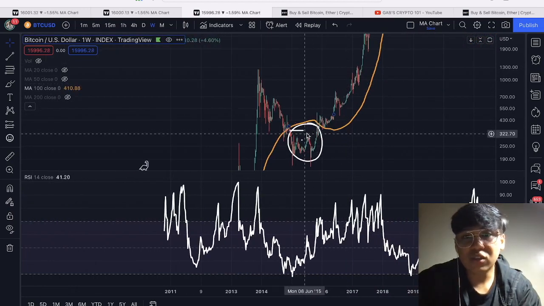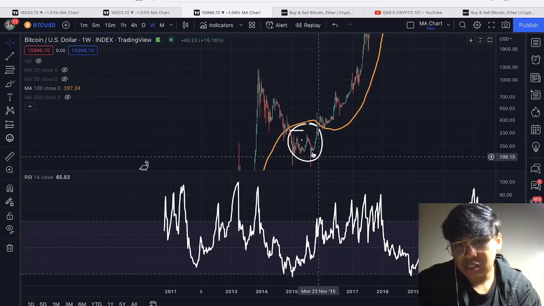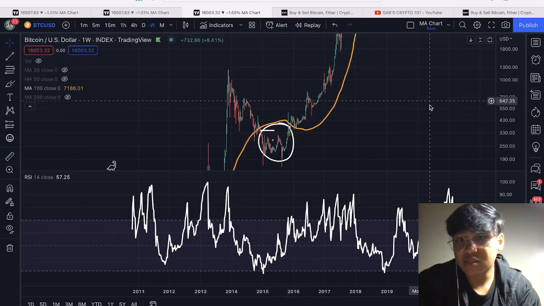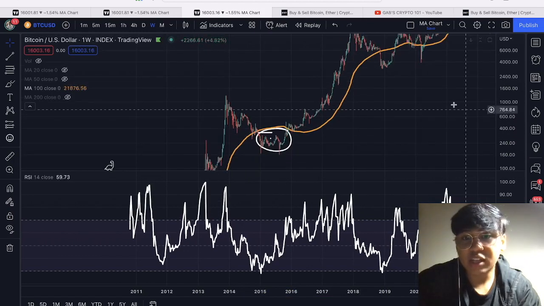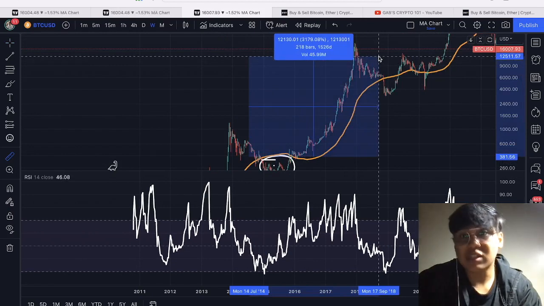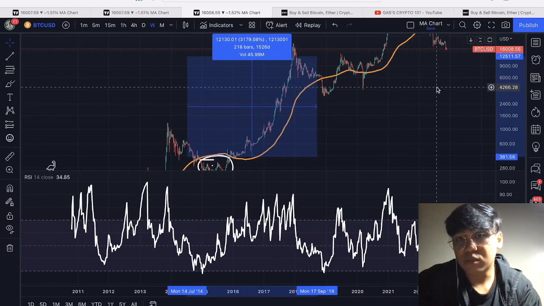So, I know, even though nag-decline siya even further, let's say 44% lower pa, as you can see, in the long run, it doesn't matter kasi yung negative 44% ng pagbagsak, na-recover naman siya by around at least 3,000% for the coming months to come or for the coming years to come.